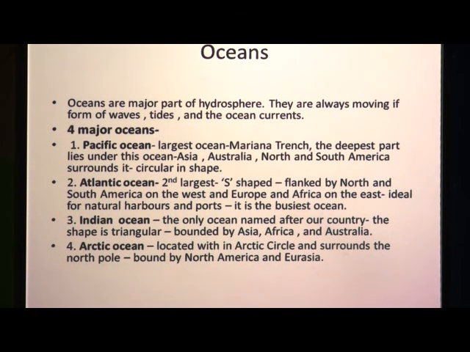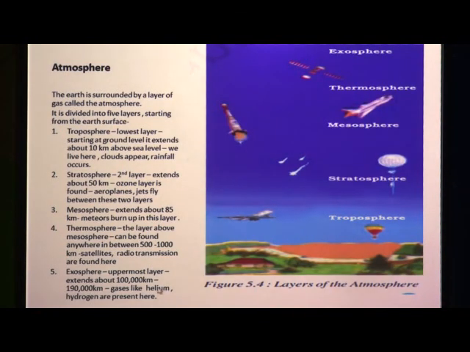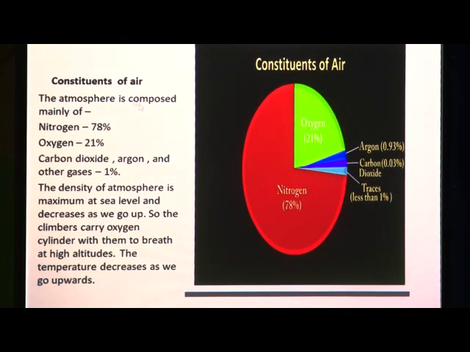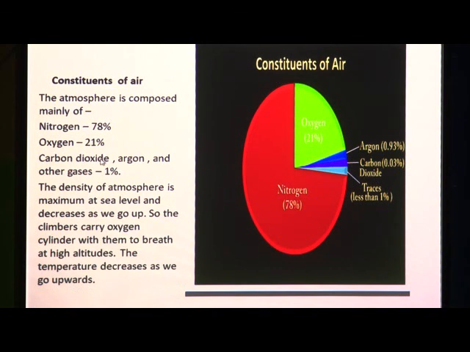Next we have seen atmosphere, okay. 5 layers of atmosphere: troposphere, stratosphere, mesosphere, thermosphere and exosphere. And you have seen the video also, children. Again we have seen what this air contains. So, these constituents of air are nitrogen, that is 78%, oxygen 21% and the rest 1% contains carbon dioxide, argon and other gases.